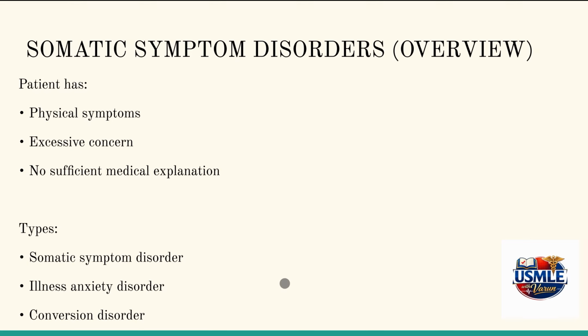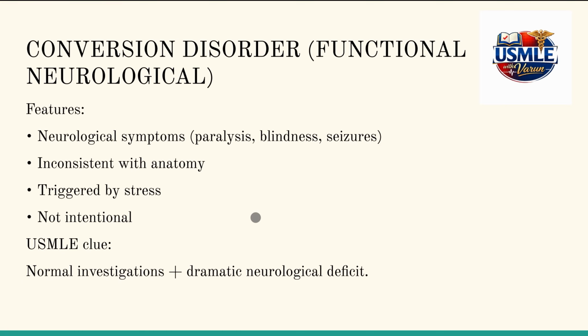Now, when we discuss somatic symptom disorders, we need to understand that there are physical symptoms with excessive worry. Excessive worry for greater than 6 months, as we have discussed, is seen in generalized anxiety disorder, whereas excessive worry along with physical symptoms, we need to think about somatic symptom disorders. There's no sufficient medical explanation for these disorders. Types include illness anxiety disorder and conversion disorder.